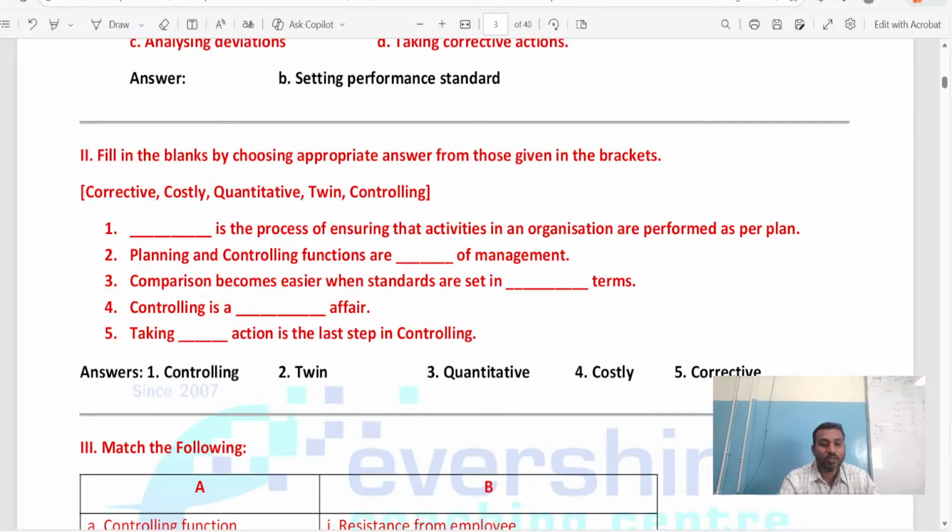Just now I told you, if your principal is controlling the class, the college, and you are going according to the plan, believe me, you are going to easily achieve the goal. Am I right? So what is this called? Controlling. If there is controlling, definitely you will reach the goal. Understood? If there is no controlling, how you have planned, your plans will not execute according to the method.